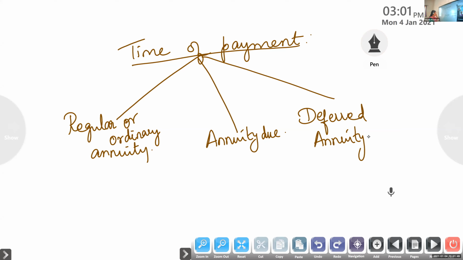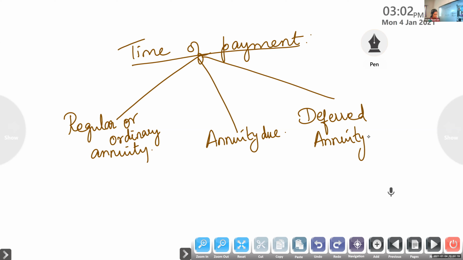Listen, what is regular annuity or ordinary annuity? If we are paying this annuity at the end of each payment period, it is called regular or ordinary annuity. For example, home loans, housing loans, etc. All the loan amounts will come under the category of regular annuity.